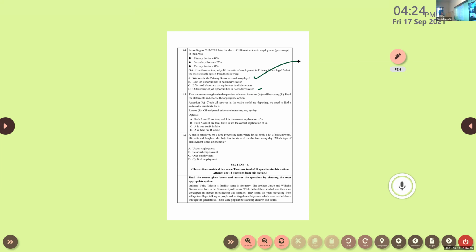Next one, 45. Two statements are given in the question below as assertion A and reason R. Read the statement and choose the appropriate option. Assertion: crude oil reserves in the entire world are depleting, we need to find a sustainable substitute for it. Is that correct, the statement? Yes, sir. Reason: oil and petrol prices are increasing day by day. Is that correct? Yes, sir.